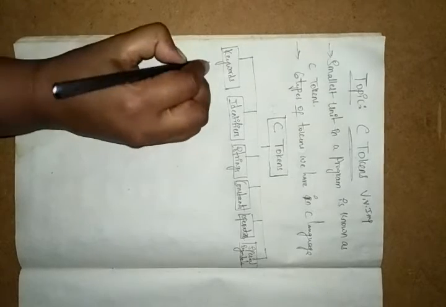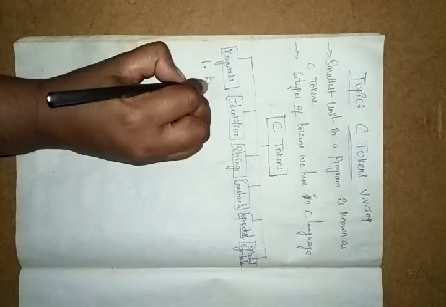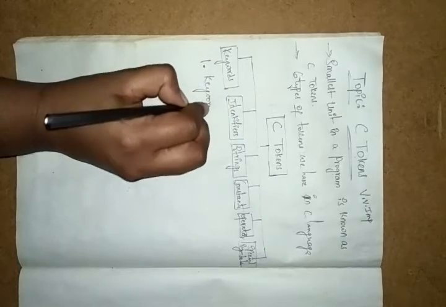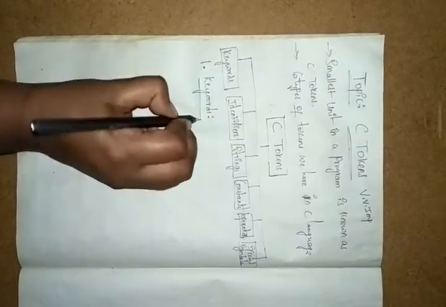Okay, so first we will discuss the keywords. Okay, first one, keywords. When you are writing the program, without keywords we are not writing anything.